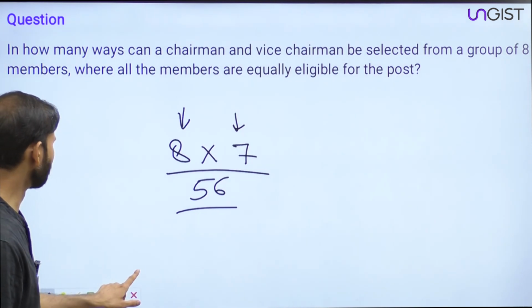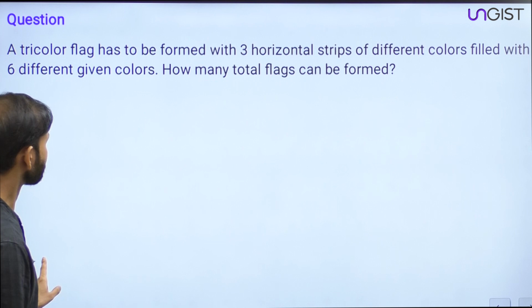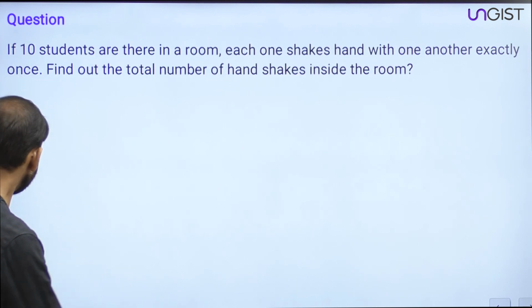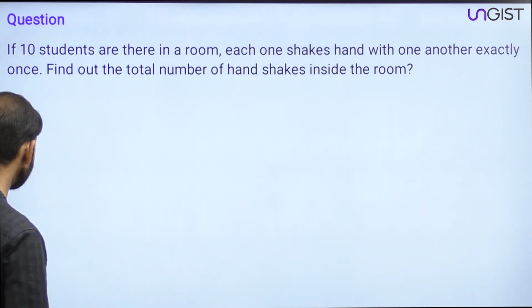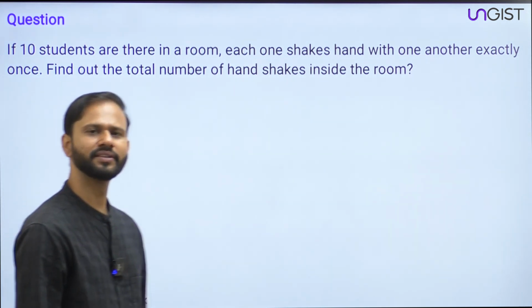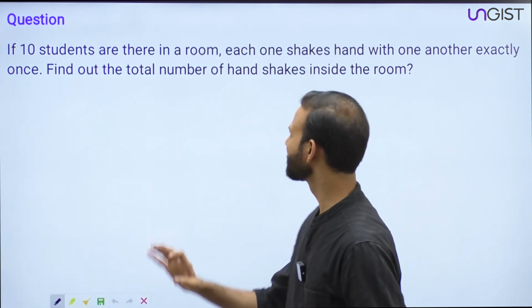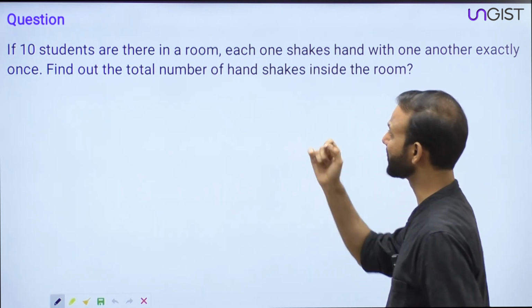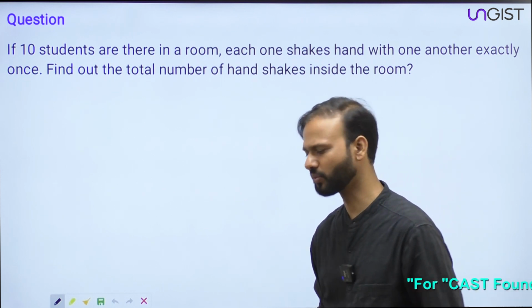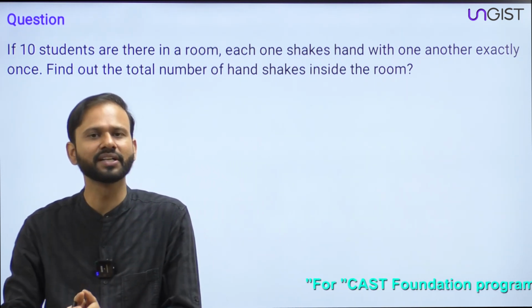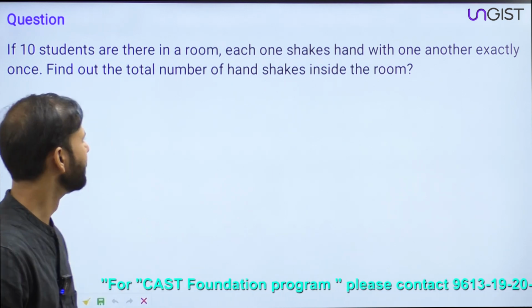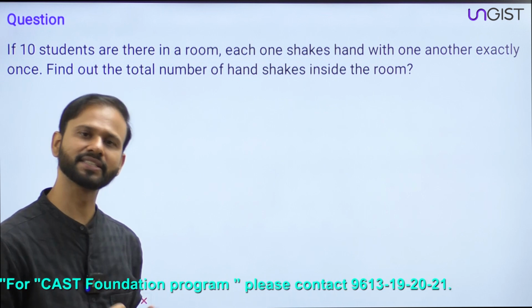Now let's move to the next question, everyone. Okay, just wait. All right, this is the handshake problem, everyone. The question is saying what? There are 10 students in the classroom. Each one shakes hands with one another exactly once. Find out the total number of handshakes inside the room. The question is saying there are 10 students in the class, each one shakes hands with one another exactly once. Find out the total number of handshakes in the class, right?